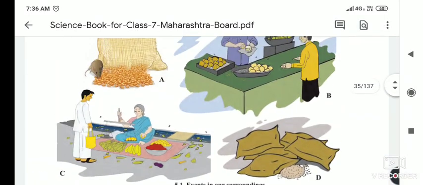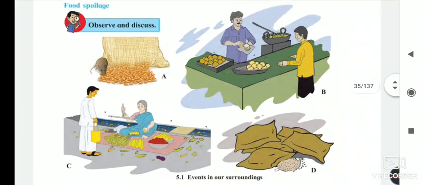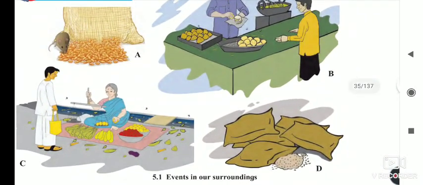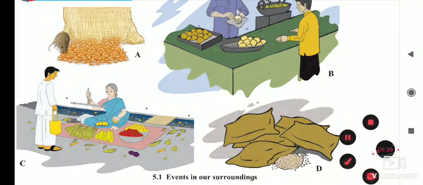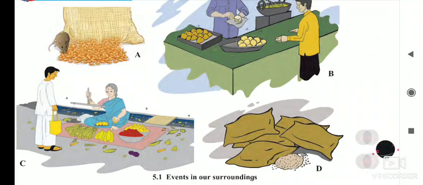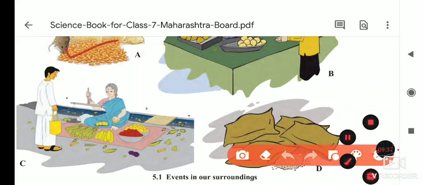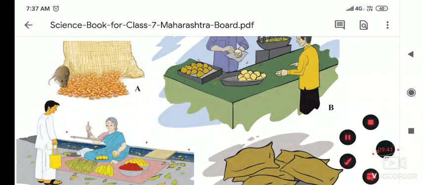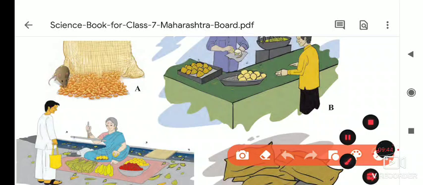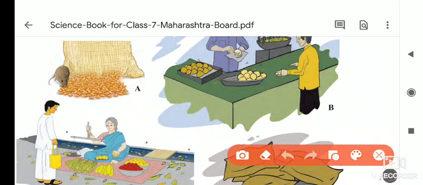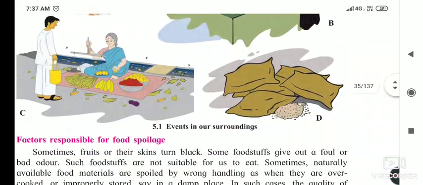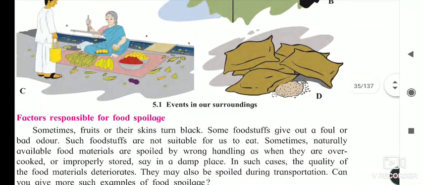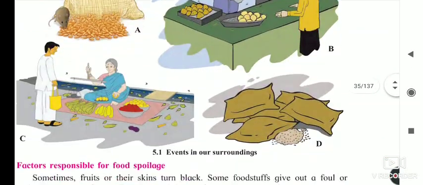And these events are there in our surroundings. We are watching or looking towards these events. In these types of events, these rats spread the disease plague. Then flies are there, and vomiting, diarrhea, then typhoid, these types of diseases are spreading. So it is very dangerous. If such situations are there, you just avoid eating the food from those places.